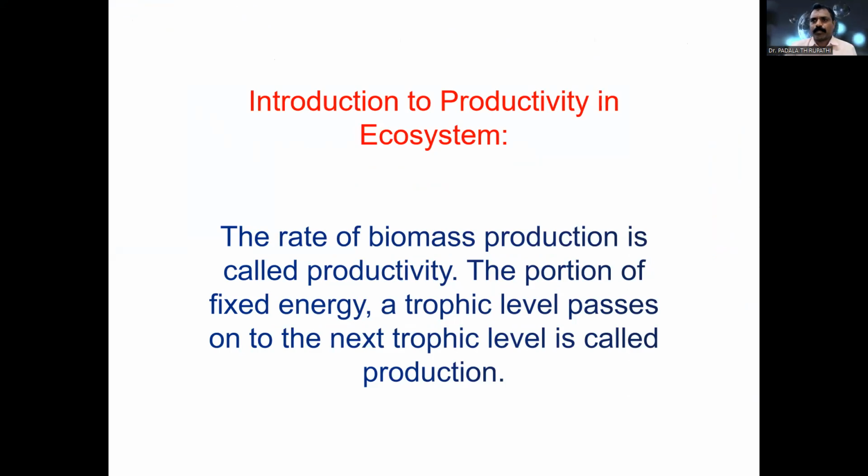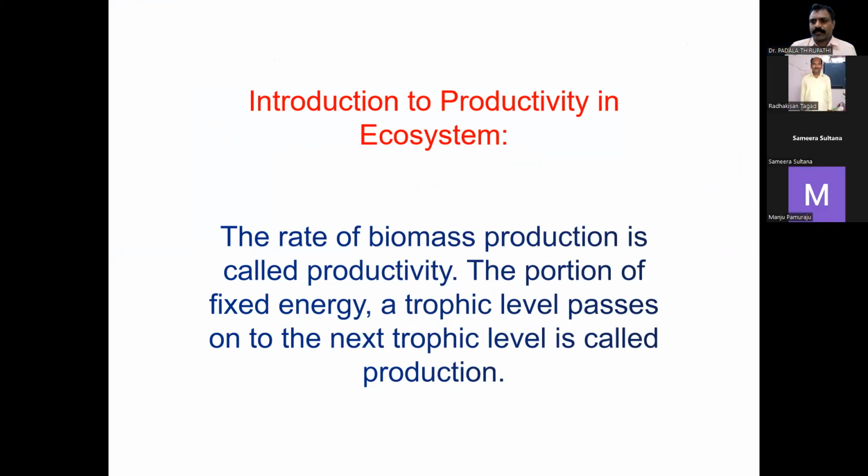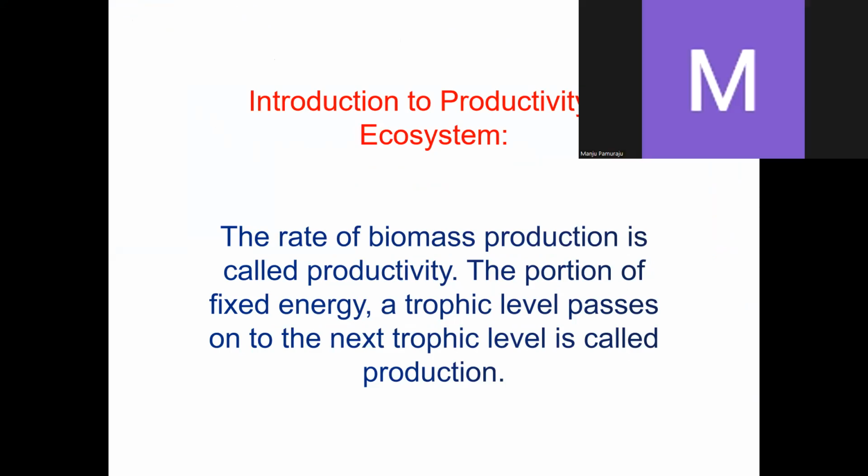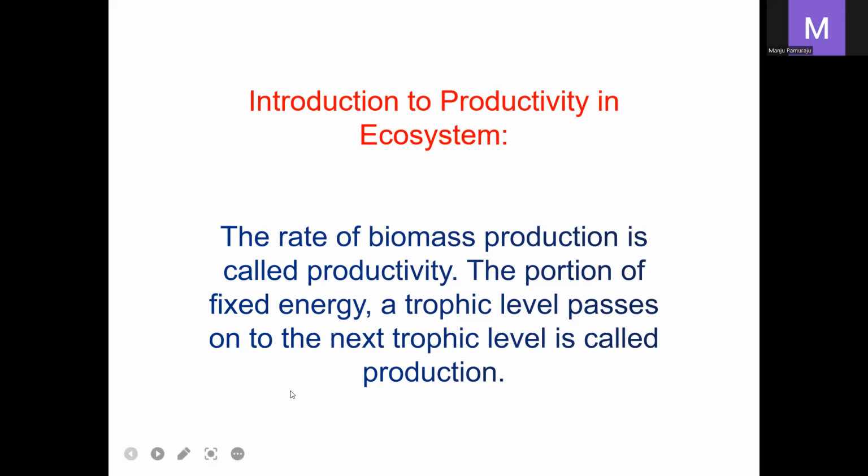Okay, so today's topic is productivity in ecosystem. Productivity means the rate of biomass produced. The rate of biomass in each trophic level, the amount of energy which is produced, is called the productivity. The portion of the fixed energy of a trophic level that passes on to the next trophic level is called the production. Generally, the amount of energy which is produced is called the productivity.